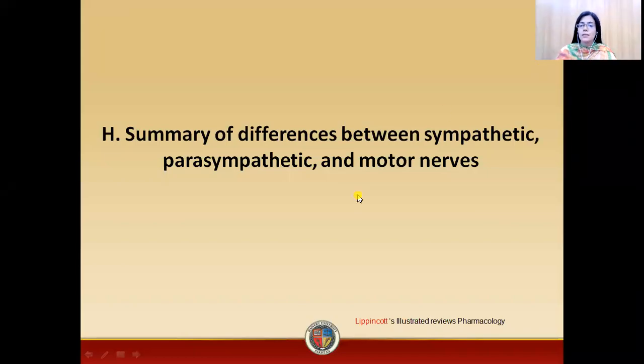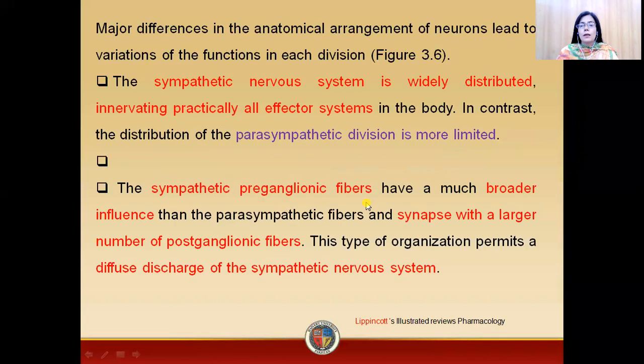Now students, in this lecture, we will study the differences between sympathetic and parasympathetic divisions and the motor nerves. Now, we have studied that the sympathetic nervous system is a widely distributed system. It is innervating many effector organs. It is dealing with many systems or many organs of the body. While in case of the parasympathetic division, this division is limited.